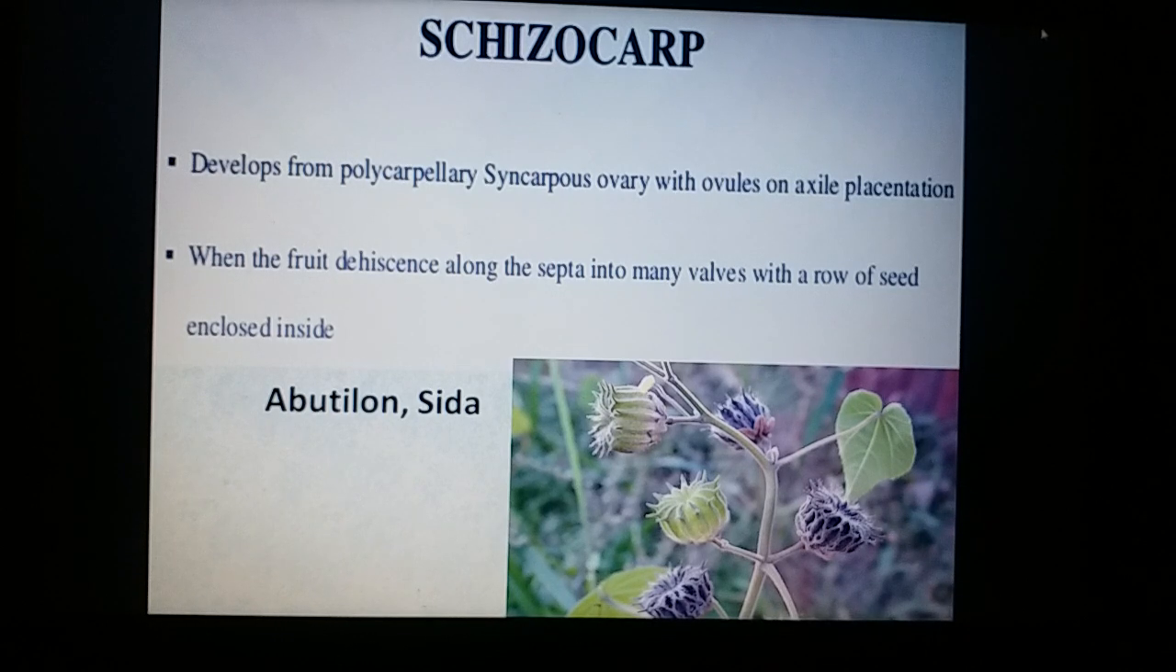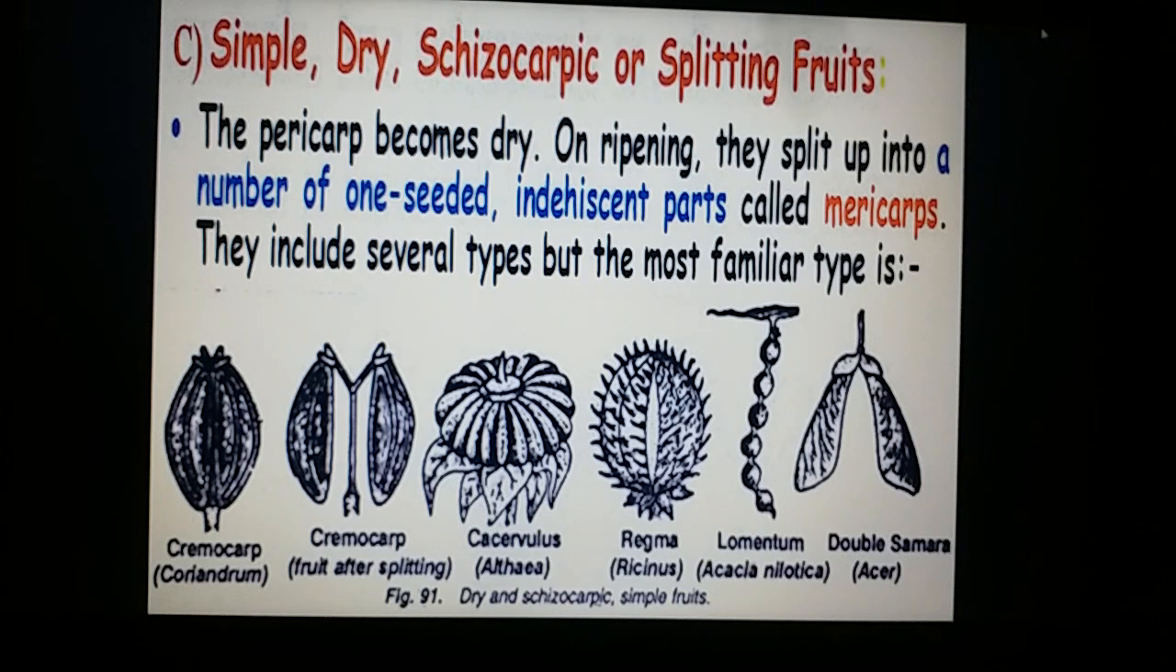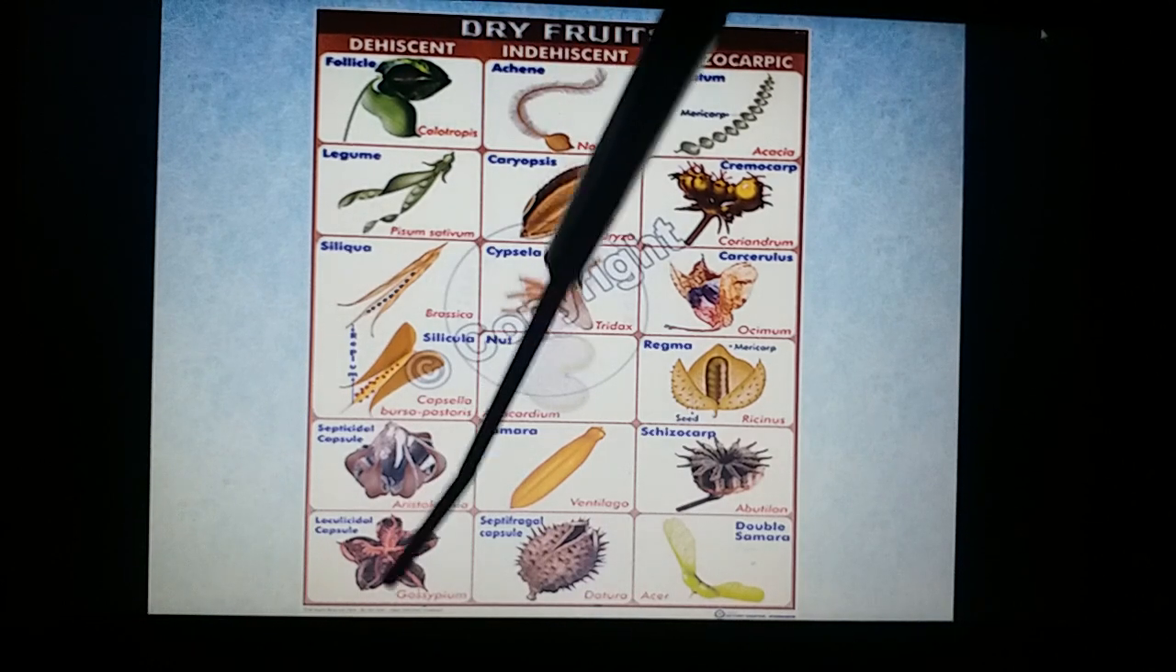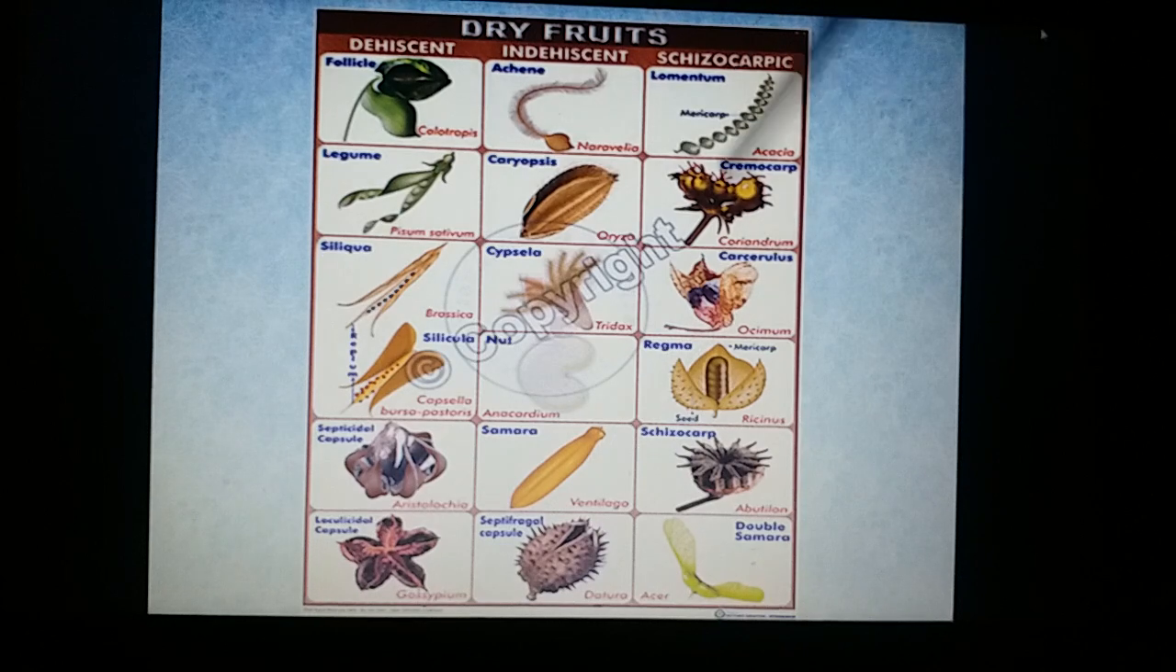So thus we have the different types of schizocarpic fruits: the Lomentum, the Cremocarp, the Regma, the Carcerulus, and Schizocarp. Dear viewers, thus we have seen the dry dehiscent fruits, dry indehiscent fruits, and schizocarpic fruits. These are all the dry fruits belonging to the simple fruits.